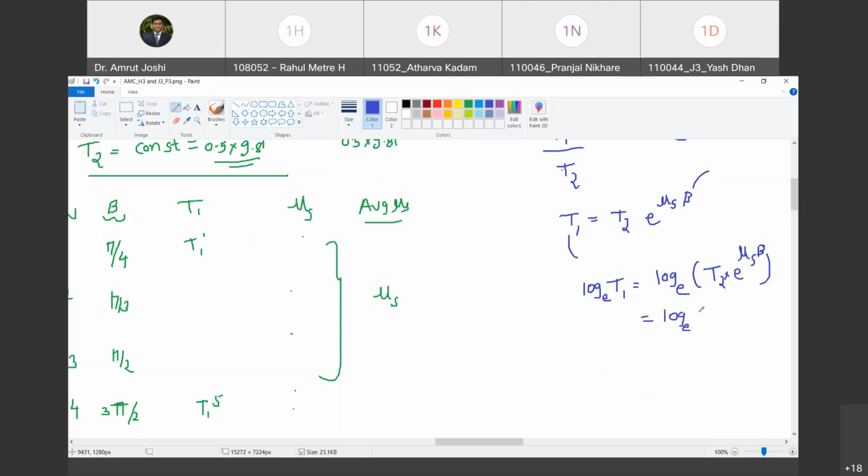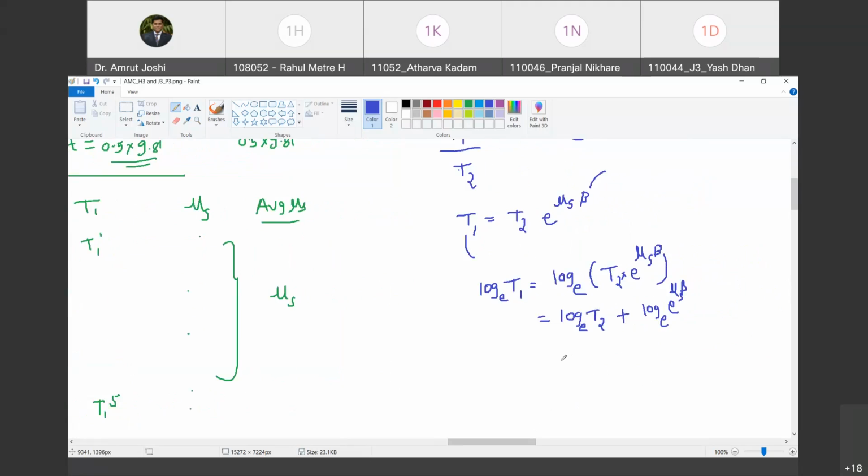So it is log to the base e of T2 plus log to the base e of e raised to mu s beta. Do you agree with me? Are you with me? Yes. I have just used the rules of logarithm. Now, what can you say about log to the base e of e raised to mu s beta? Isn't it mu s beta into log to the base e of e?